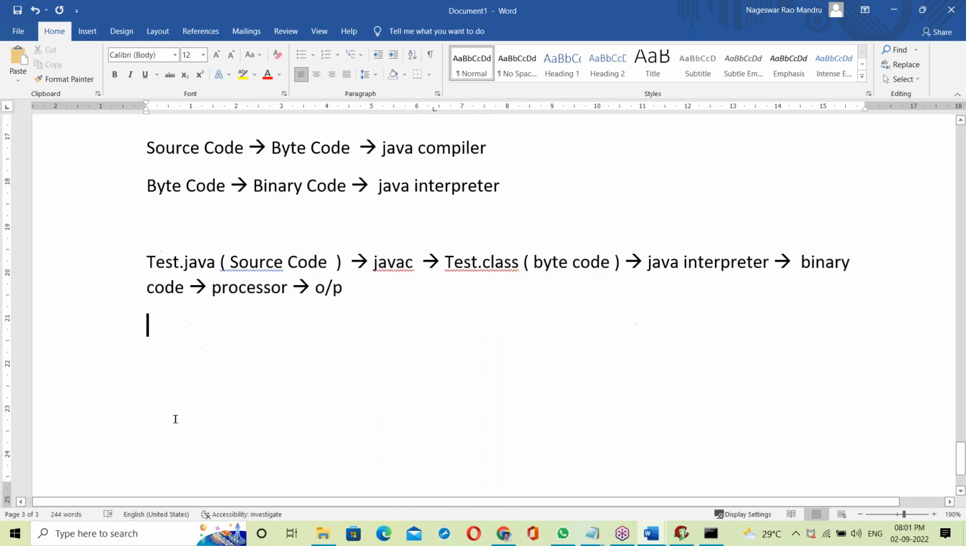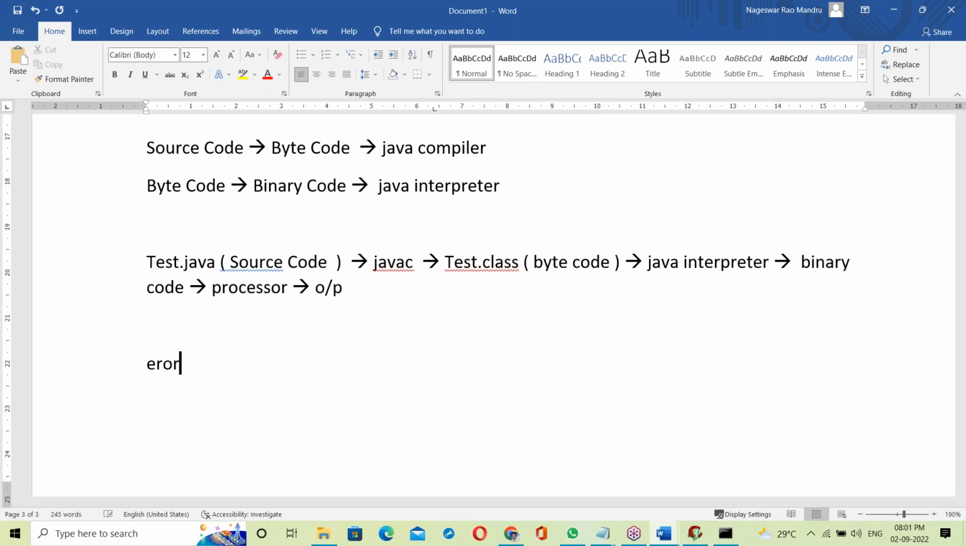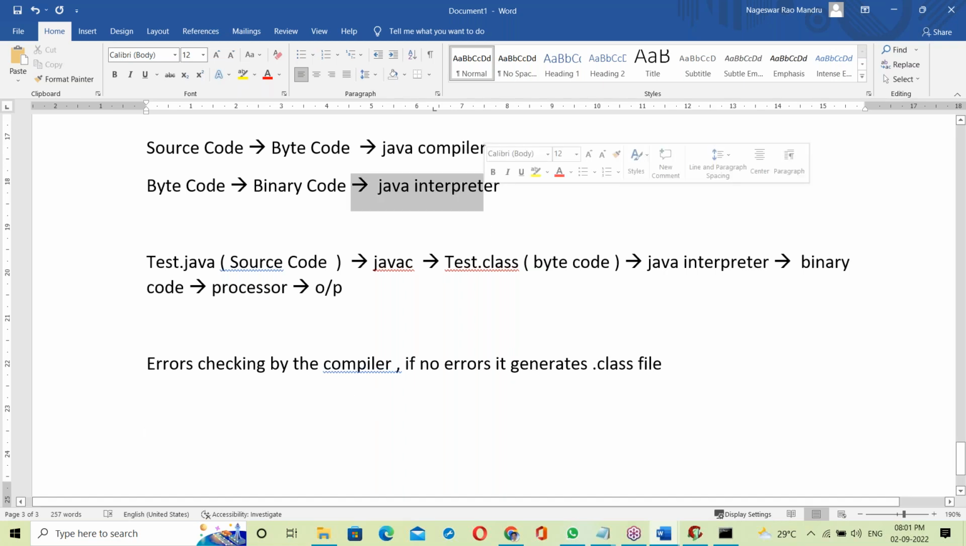So what is happening here? Error checking is done by the compiler. If there are no errors, what happens? It generates a dot class file. A dot class file means a bytecode file is generated here. Next, program execution happens by the interpreter. The Java interpreter takes the dot class file and executes it.